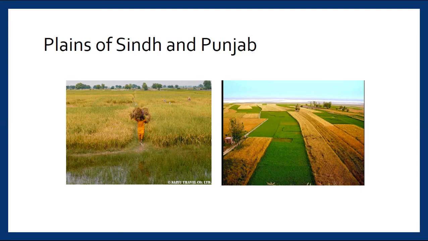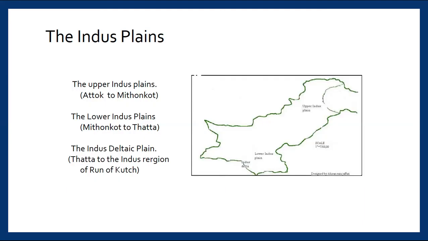See the plains of Pakistan. The Indus Valley Plain is a flat landform in Pakistan. Most of it lies within Punjab and Sindh. But they are divided into three types or into three locations.